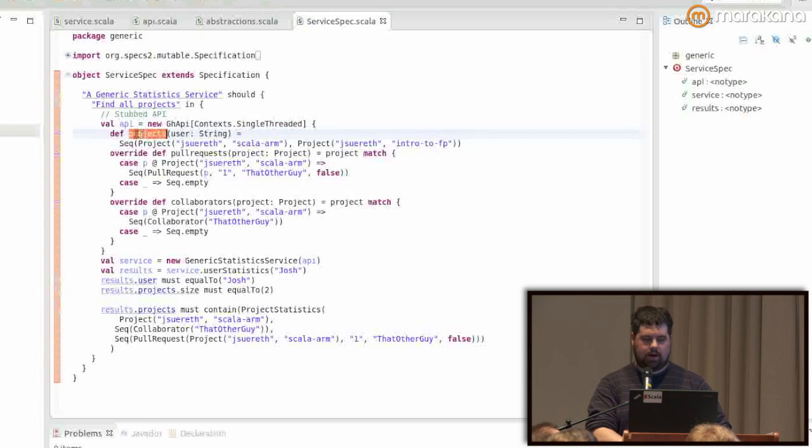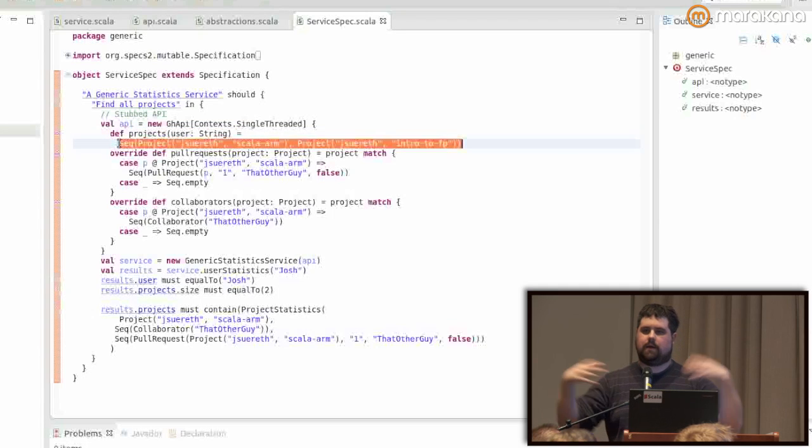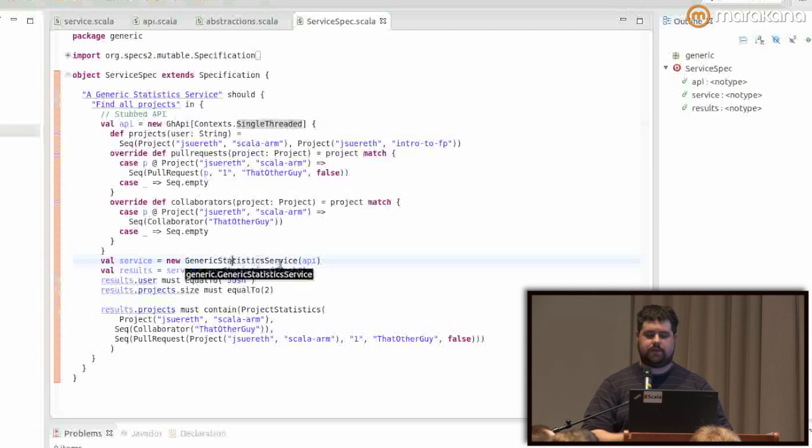But essentially, when I define the project's method, I'm stubbing it out, just returning some data directly, as if it's the GitHub API. And I do the same thing for all of the GitHub API, that abstraction I have, for single-threaded instead of future. And then I can just instantiate the generic statistics service with my single-threaded API that's stubbed out, and all my calls happen on the local thread. I'm not deferring things for futures, and I don't have to deal with the overhead and the complexity of threads and trying to wait for things to happen and figuring out what's an appropriate timeout for this test. Like I have to wait for a certain amount of time for it to be done.